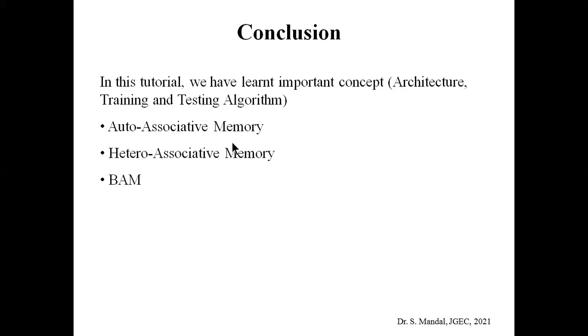There is an input and output association pair, which is called the key response pair. For each different input, we get a different output pattern. And BAM is a subclass of hetero associative memory where it works in both directions. That means if x is given as input, we get y as output, and when y is given as input, we get x as output.